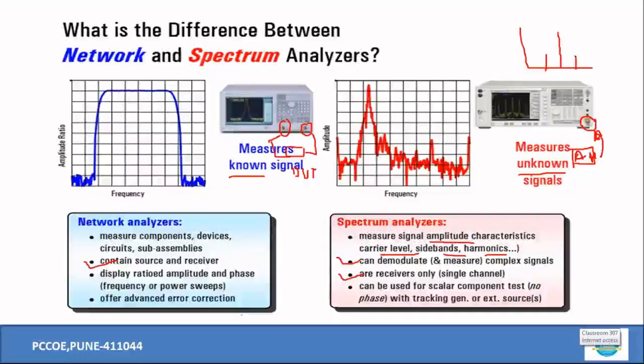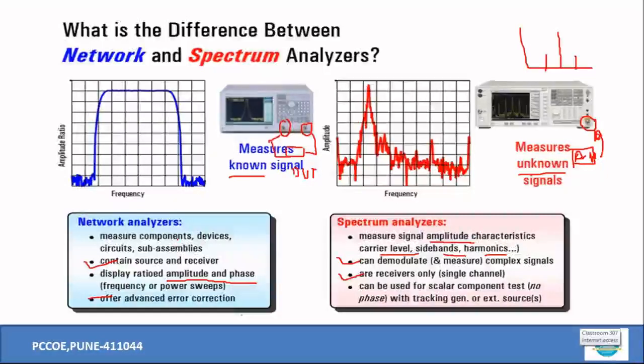This can demodulate and measure complex signals, right? At the same time, this can also detect the complex signal, that is not an issue. It shows your output in terms of the amplitude and the phase, right? In this particular case, the representation is amplitude versus frequency, right? And you can see over here that advanced error corrections are possible.